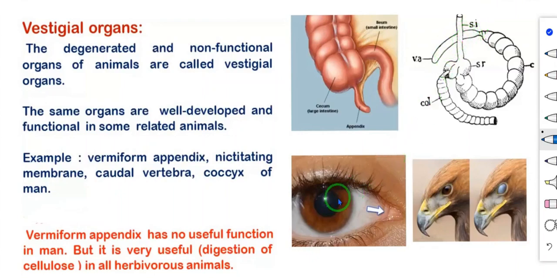The next one, nictitating membrane. This is a nictitating membrane. In human beings, the nictitating membrane is a vestigial organ, but in birds the nictitating membrane is useful, so it is not a vestigial organ there. With the help of the nictitating membrane only, the bird is closing the eye. So it is useful.